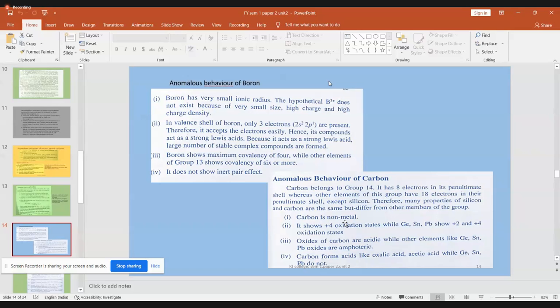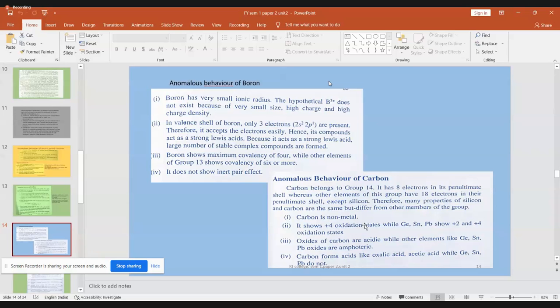Of course, we know silicon can be used in a semiconductor. So they all show some metalloid properties. Leaving silicon and germanium, tin and lead are good metals. Silicon and germanium crystals are prepared and used in semiconductor devices. So you have a non-metal, you have metalloids, you have metals. All properties are present in group 14. Out of that, carbon, being the first element, is a very good non-metal.